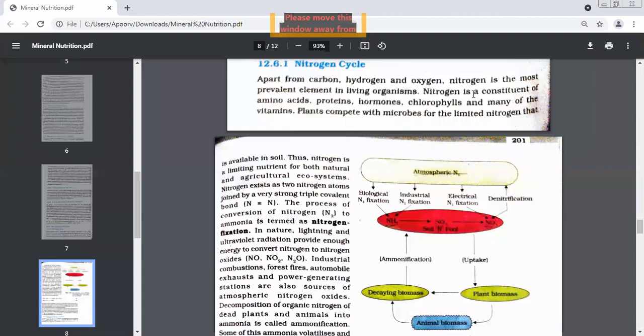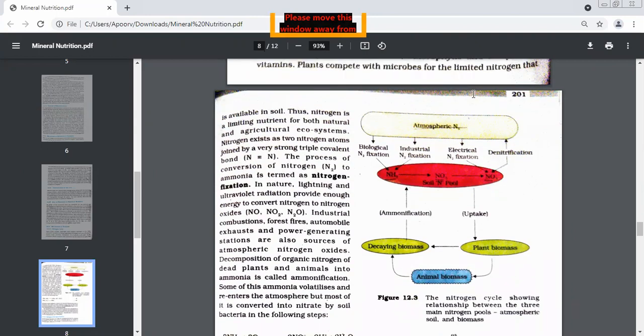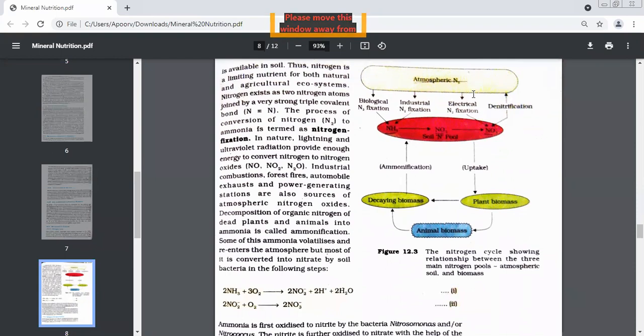by the plants, and that is nitrogen. Why are we saying nitrogen is so important? Because it's the main constituent of 5 very important things. Which 5 things? Amino acids, proteins, vitamins, chlorophyll, and hormones.